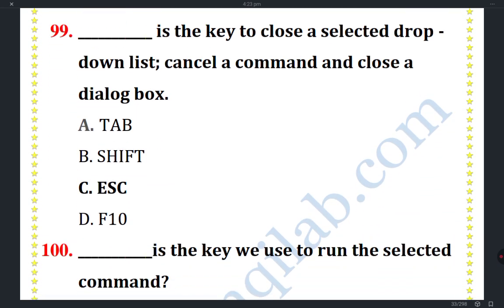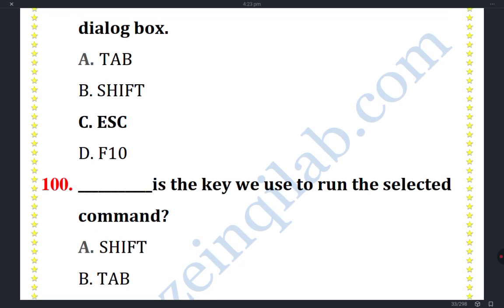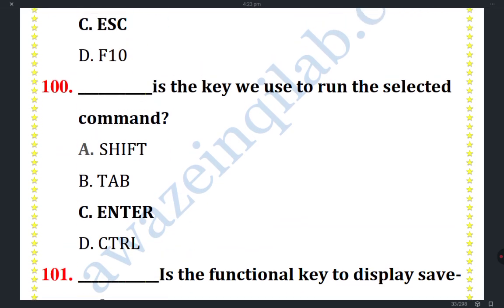The key to close the selected drop down list is... Cancel a command and close a dialog box is ESC. Enter is the key we use to run the selected command.